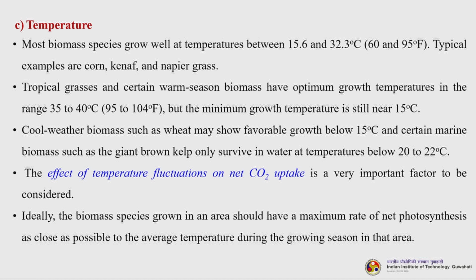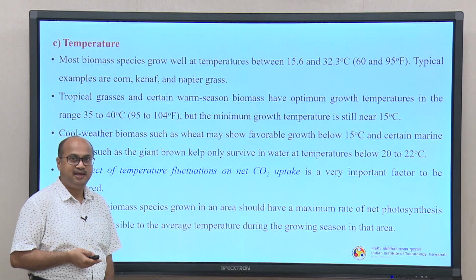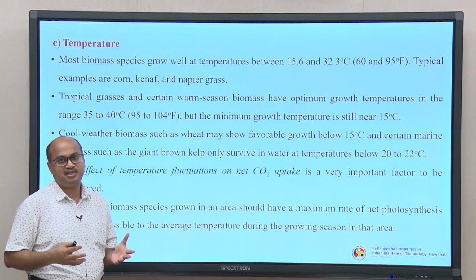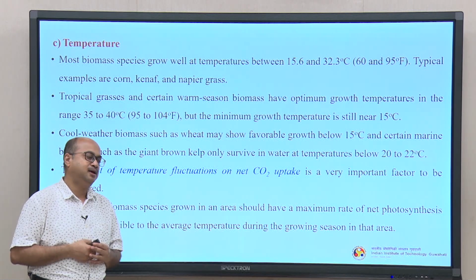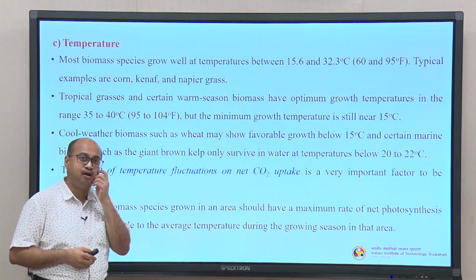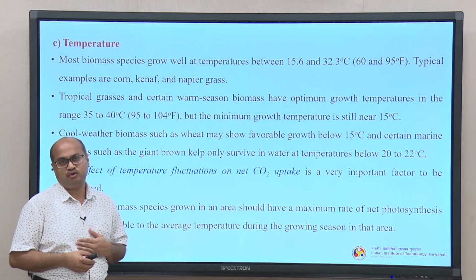So, tropical grasses and certain warm season biomass have optimum growth temperatures in the range of 35 to 40 degree centigrade, but minimum growth temperature is still near 15 degree. Cool weather biomass such as wheat may show favorable growth below 15 degree centigrade, and certain marine biomass such as the giant brown kelp only survive in water at temperatures below 20 to 22. Giant brown kelp is an algae, a big algae basically. It looks like a plant inside the sea actually. So, it cannot survive at a temperature more than 22 degree centigrade.